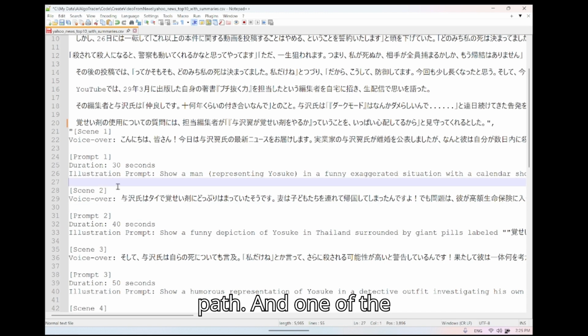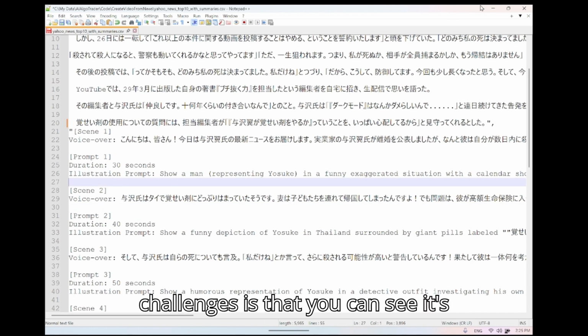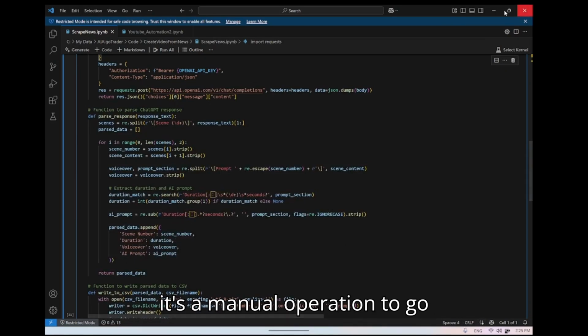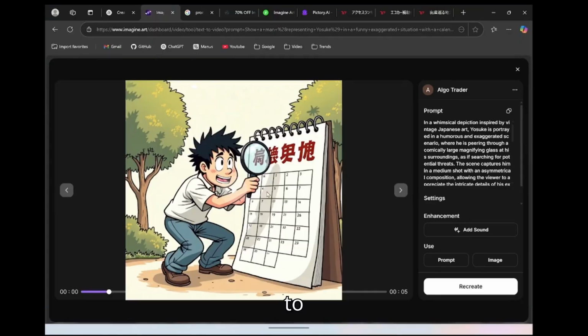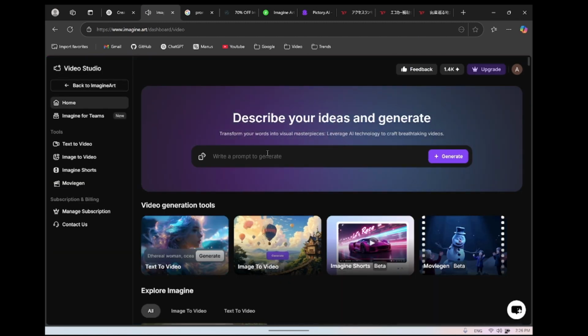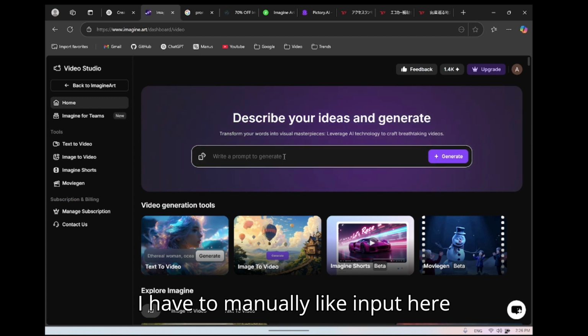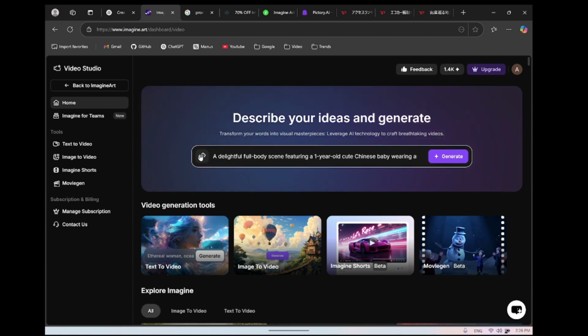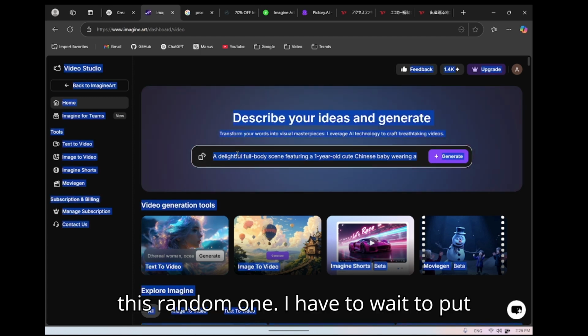One of the challenges is that you can see it's a manual operation to go to this site and I have to manually input here. Oh, this random one.